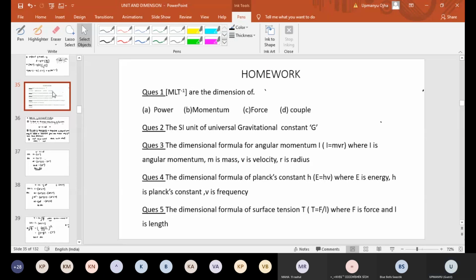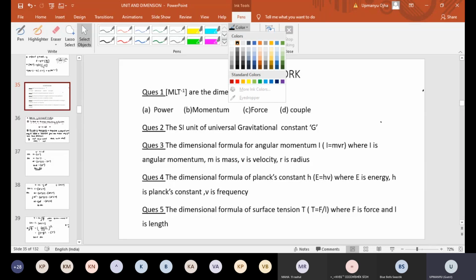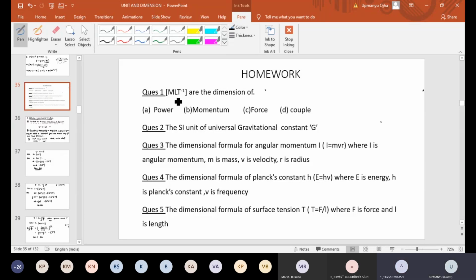Power. Why power? It should be momentum, na? Momentum, sir. Just break this. M is mass. LT minus 1 is velocity. So mass into velocity is momentum. So the answer would be momentum.